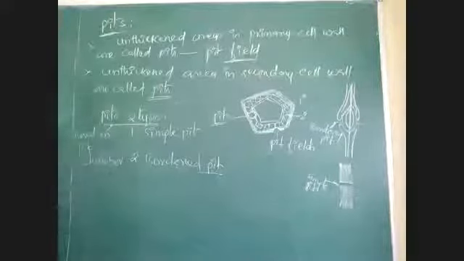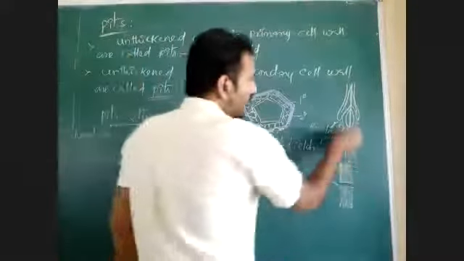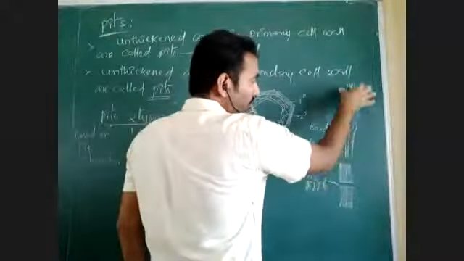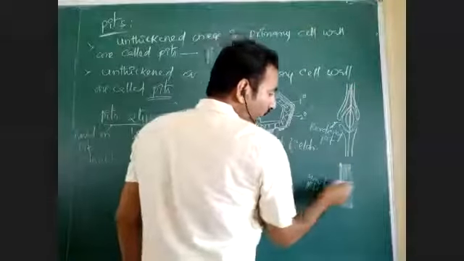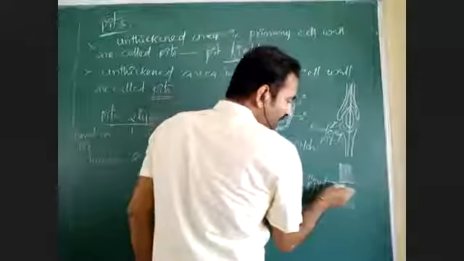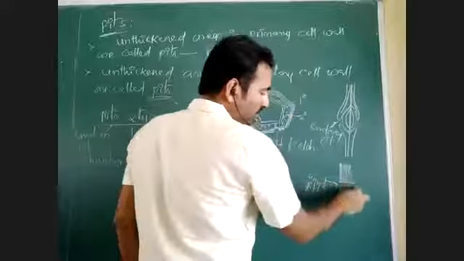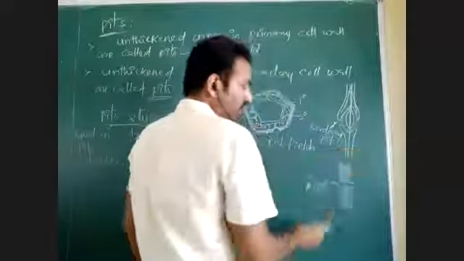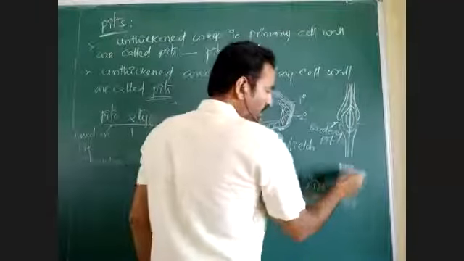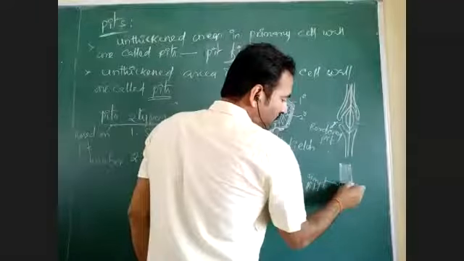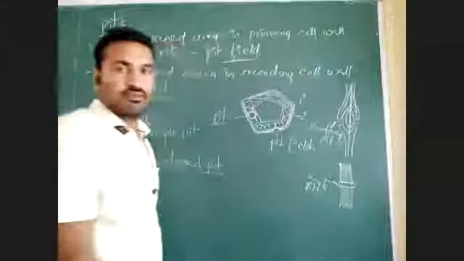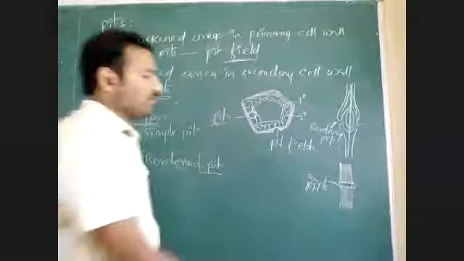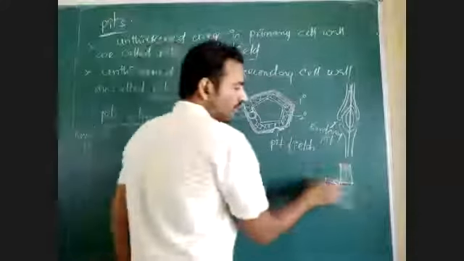What is a simple pit? What is a bordered pit? This is the secondary cell wall. On that cell wall, if the pit is continuous from one side to the other, this is also the secondary cell wall, that is called a simple pit. That means the pit chamber is continuous.